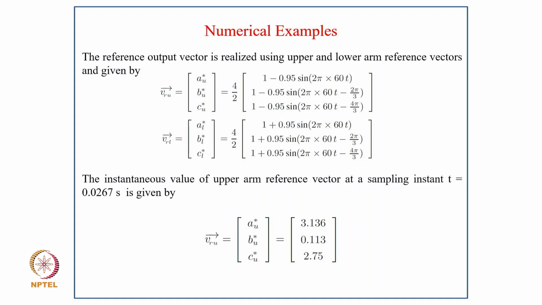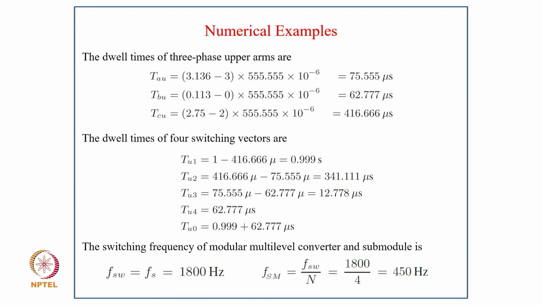The instantaneous value of the upper arm vector at the sampling instant t = 0.0267 s is given as VRU = (aU*, bU*, cU*) = (3.136, 0.113, 2.75). The dwell times for the three phase arms are TA = 75.55 microseconds, TB = 62.677 microseconds, and TC = 16.666 microseconds. The dwell times of the processing vectors are TU1 = 0.999, TU2 = 34.111 microseconds, TU3 = 12.778 microseconds, TU4 = 62.77 microseconds, and TU0 = 0.999 plus 62.77 microseconds.